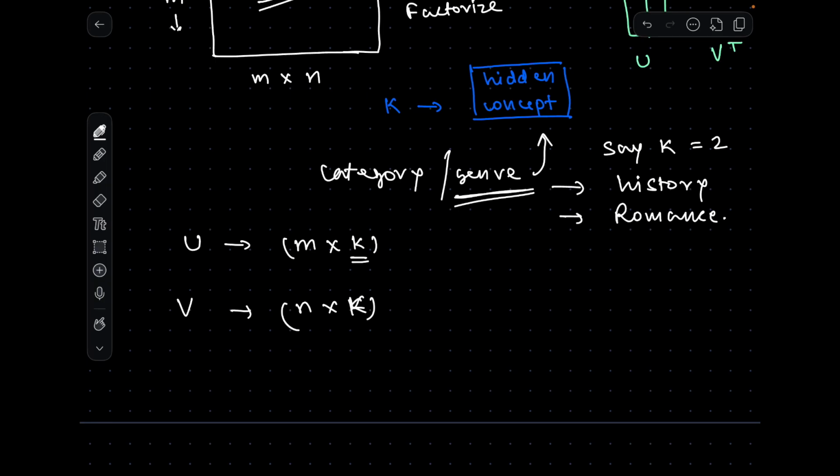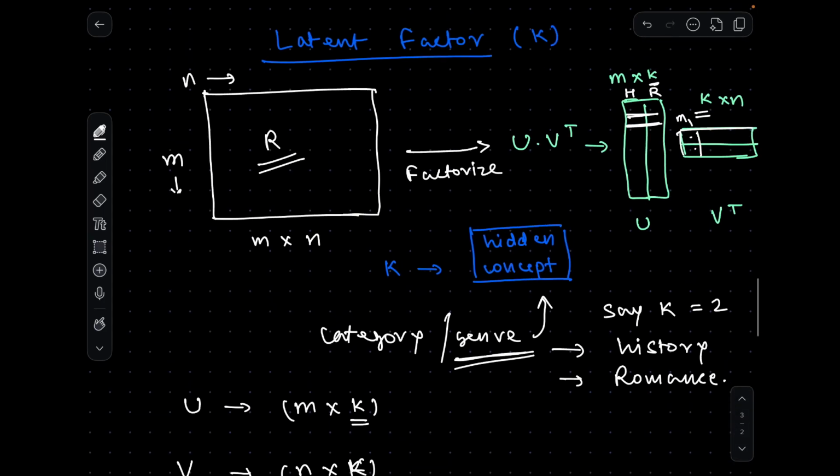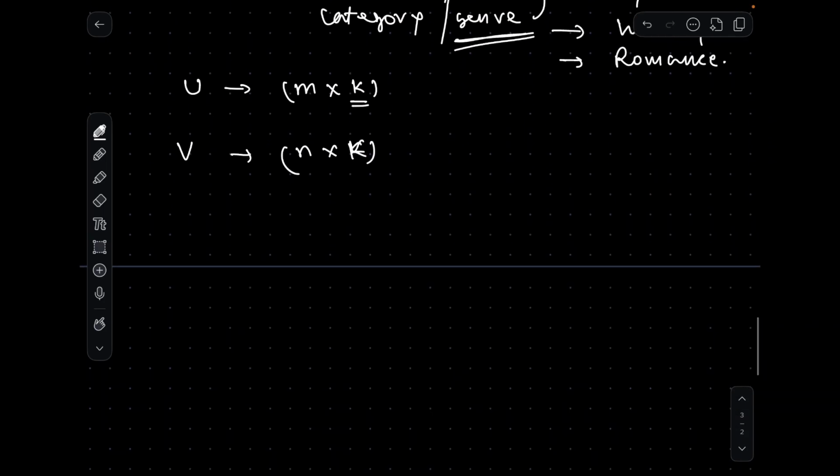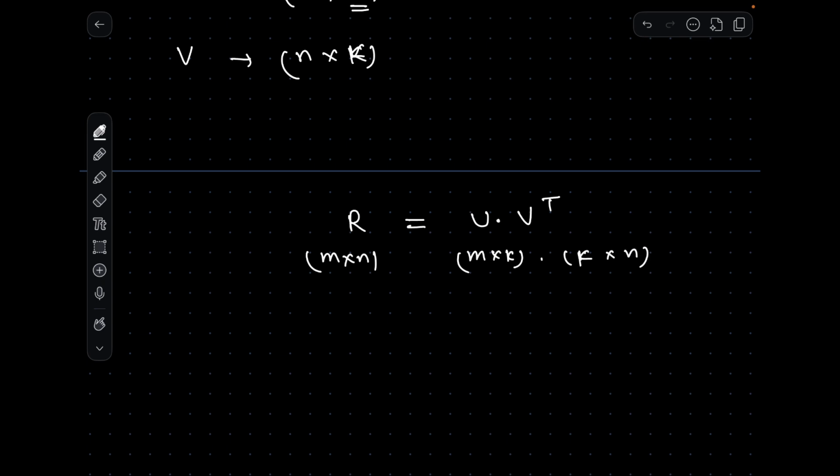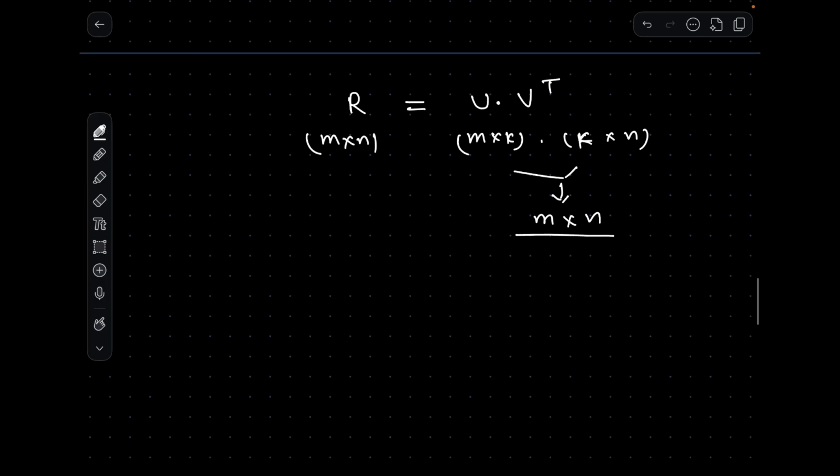Now, how will you utilize the factorized matrices using this latent factor? We'll see one example. This R rating matrix, we have now factorized like this. The dimension of R is obviously m cross n, U is m cross k, and V transpose is k cross n. If you multiply these two matrices, you will get the same R matrix with m cross n dimensions. That is why this math satisfies the equality sign. So it is all okay.